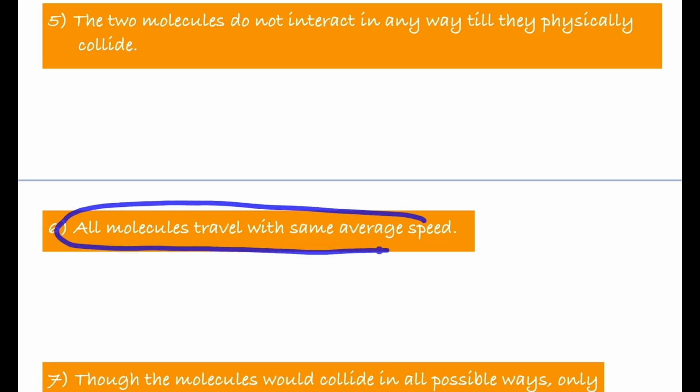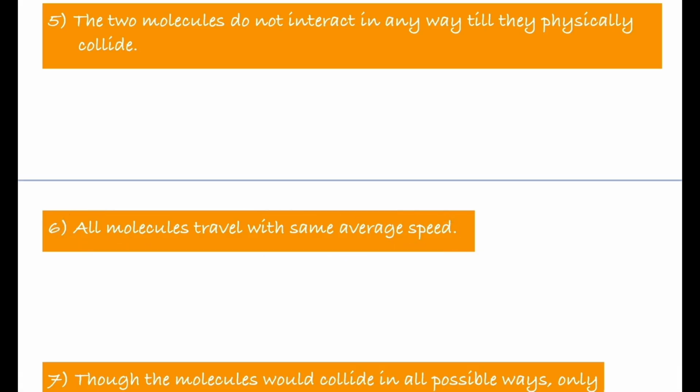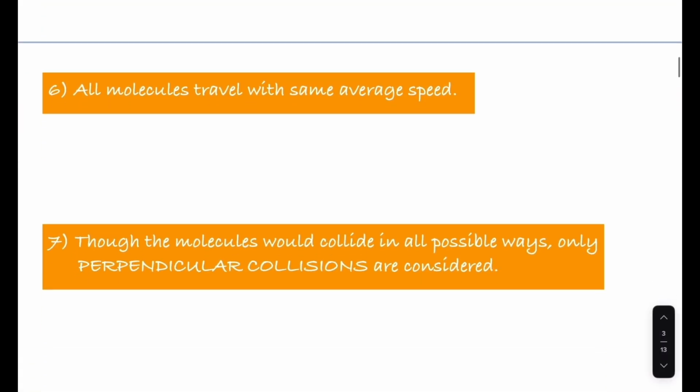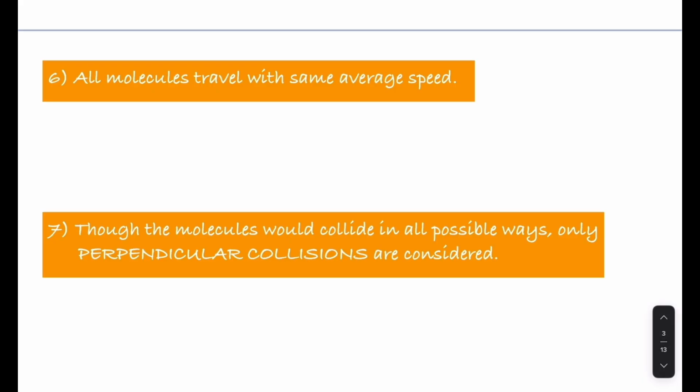This is another important assumption, and it will be helpful while deriving collision number, collision frequency, and mean free path. And the last assumption: even though the molecules would collide in all possible ways, only perpendicular collisions are considered. So let us understand.